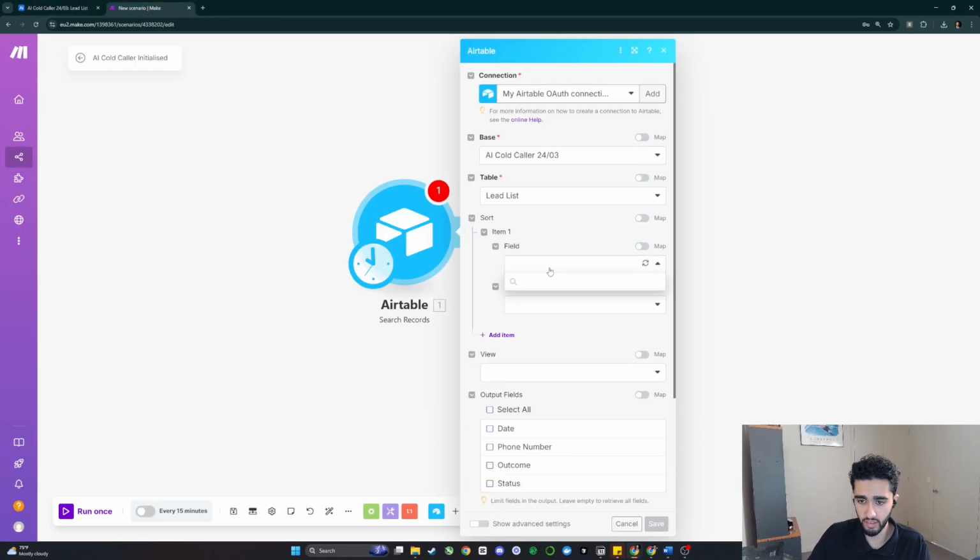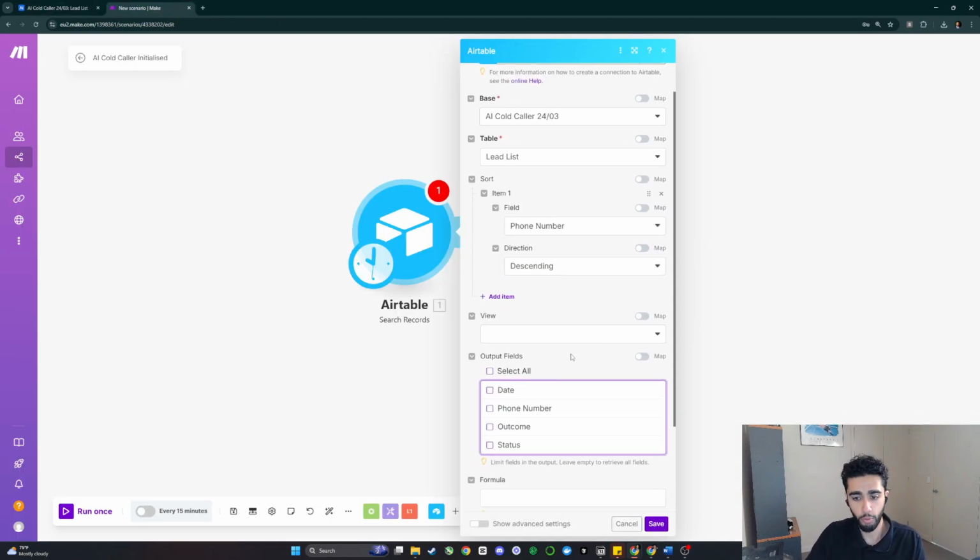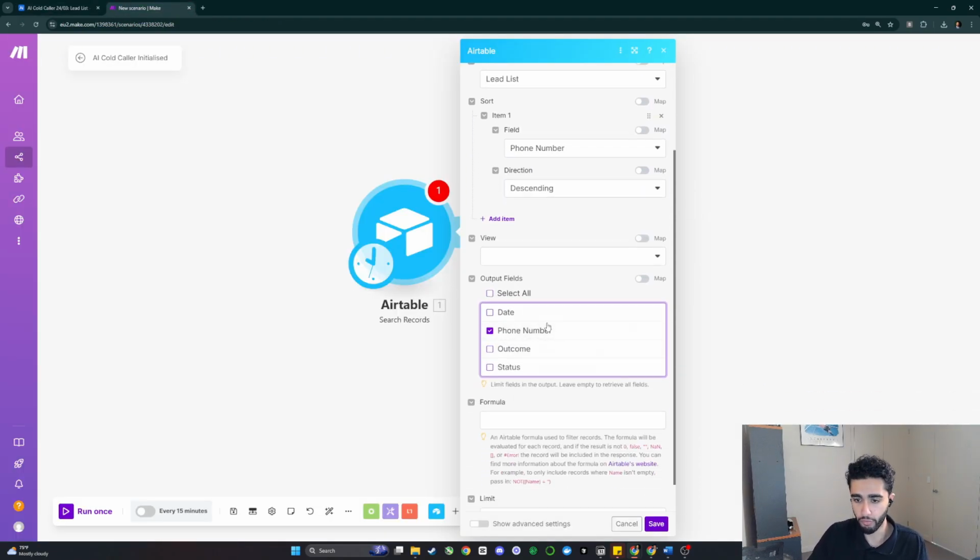So we're going to sort the phone numbers in descending order. And what that pretty much means is we're just going to go through these phone numbers one by one, top to bottom. Then for the output fields, we're only looking for the phone number. So when we search this Airtable row, we only want to grab the phone number.